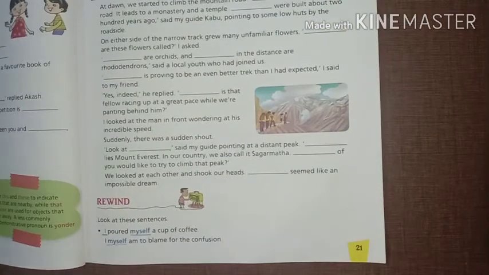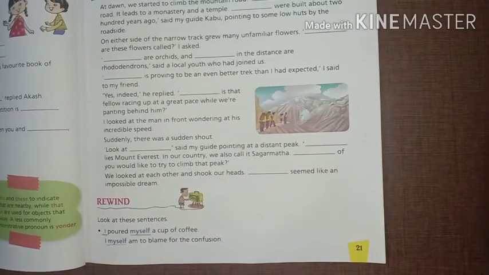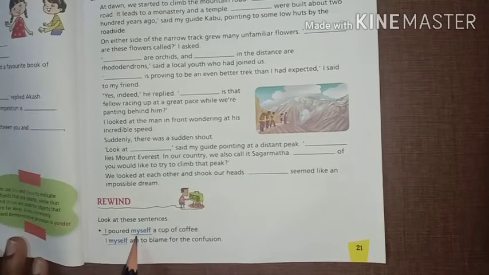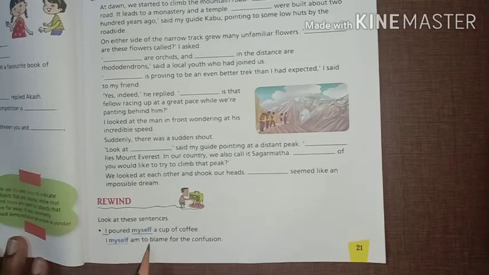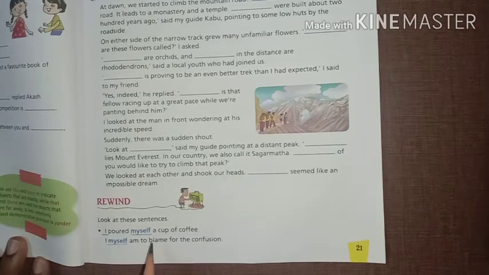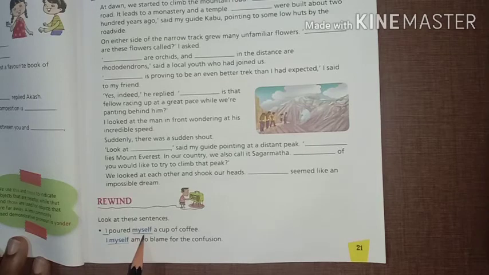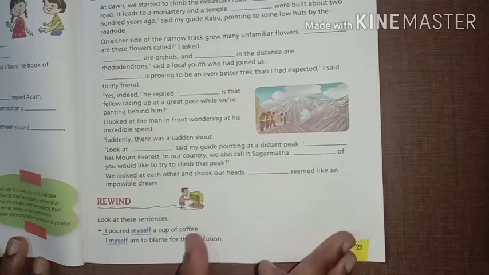You can see 2 pairs of sentences here. One is: I poured myself a cup of tea. The other: I myself am to blame for the confusion. Beta, you can see these 2 words are highlighted, but the position is totally different in these sentences. In I poured myself, myself stands after the principal verb, and here myself stands after the subject.